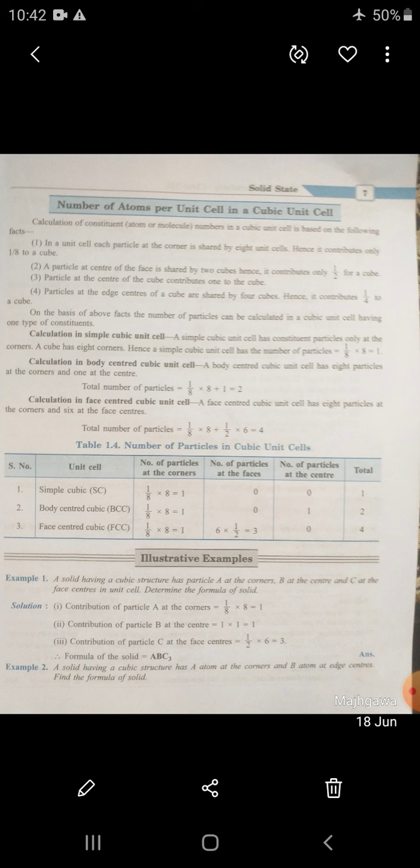A particle at the face center is shared by 2 cubes, which means shared by 1 by 2. A particle at the body center contributes only 1. A particle at the edge center is shared by 4, which means 1 by 4. How to calculate?